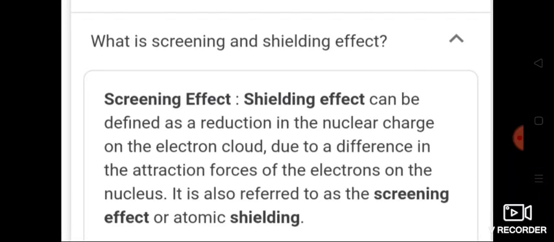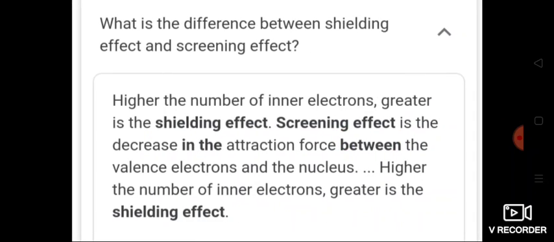This is known as shielding of the outer shell electrons from the nucleus by the inner shell electrons. This is the difference between screening and shielding. Both are the same only.